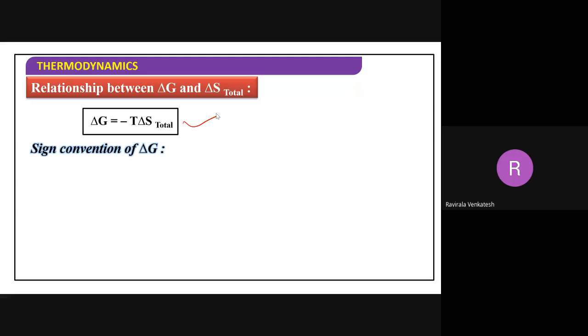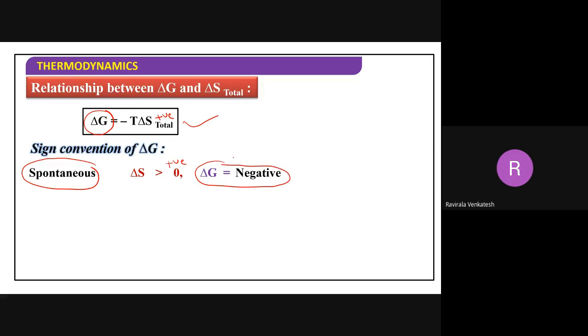Now, for sign convention, for a spontaneous process delta S must be positive. Correct or not? If delta S is positive, what do we get? Delta G value becomes negative. So if delta S is positive, it is a spontaneous process. Spontaneous means delta G will definitely be negative. So I can say delta G is negative or delta S is positive, both are spontaneous.